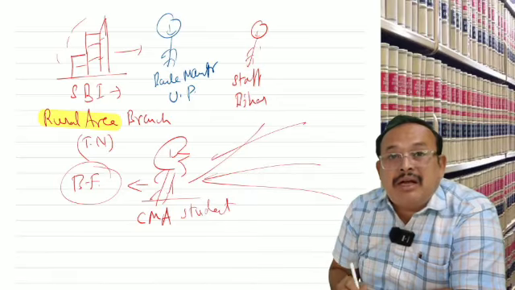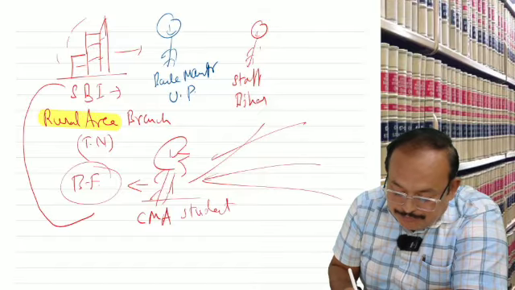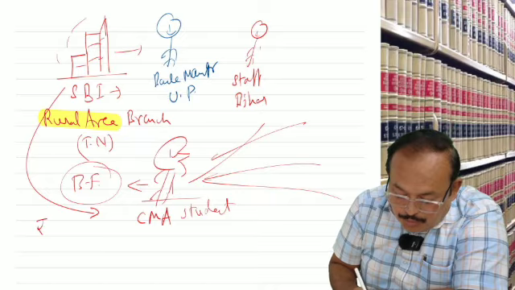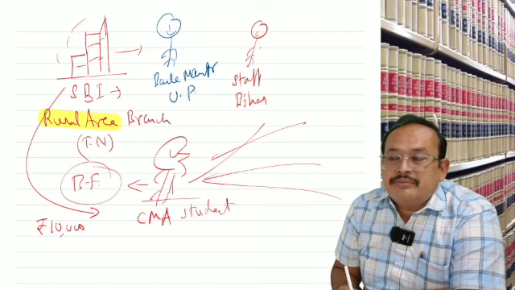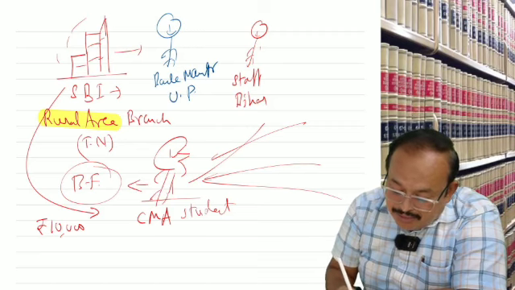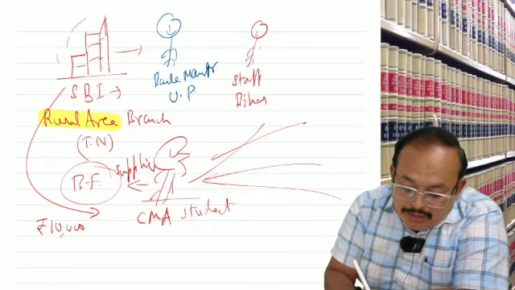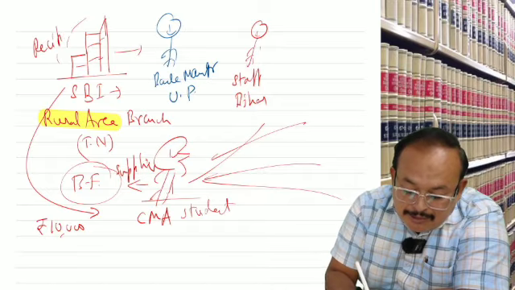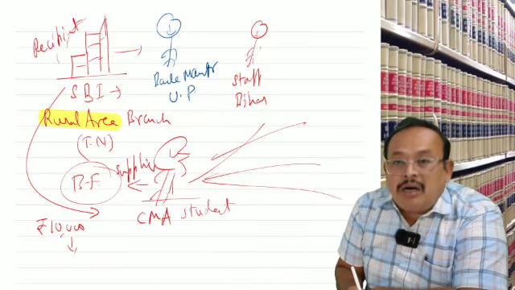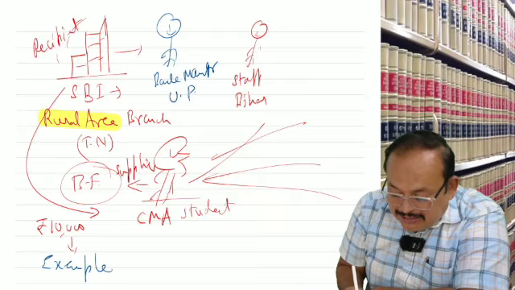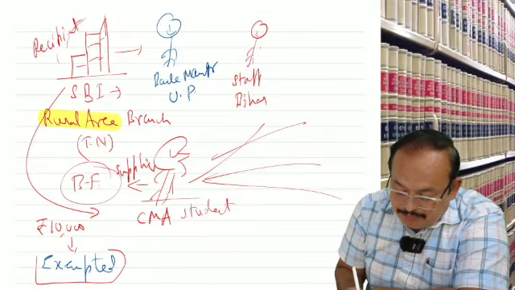Rural area branch. If so, the bank paid him rupees 10,000. Who is the supplier? Business facilitator, supplier. Recipient, bank. Is it taxable? Specifically exempted, not liable for GST.